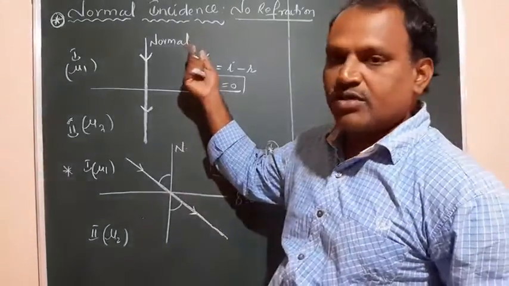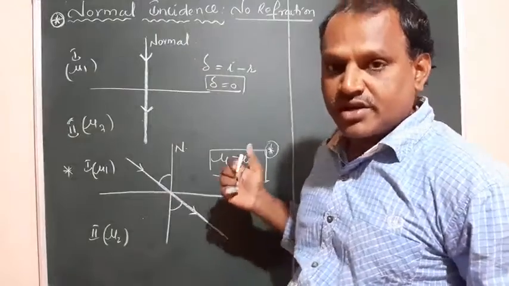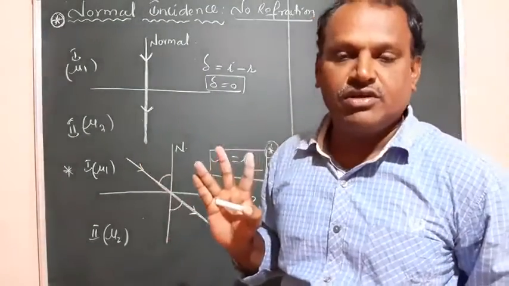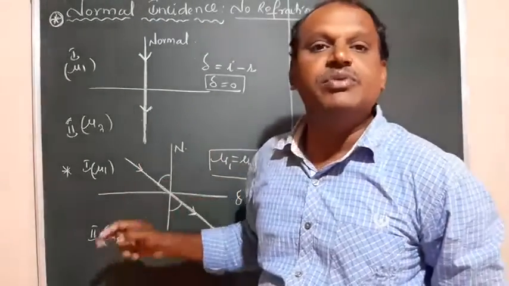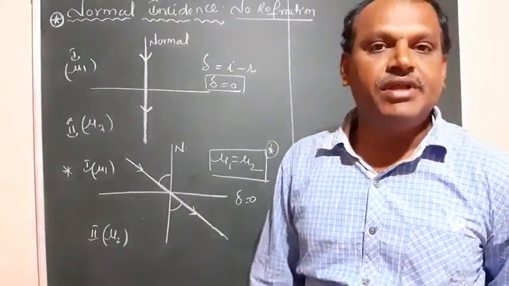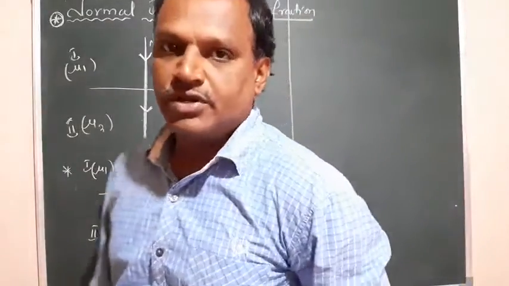So this is for normal incidence, and this is for not a normal incidence, but we are taking a condition that the ray of light does not take any deviation. What is the condition required? The two mediums must have the same refractive index, which represents the same medium. So these two points you have to remember related to refractive index.